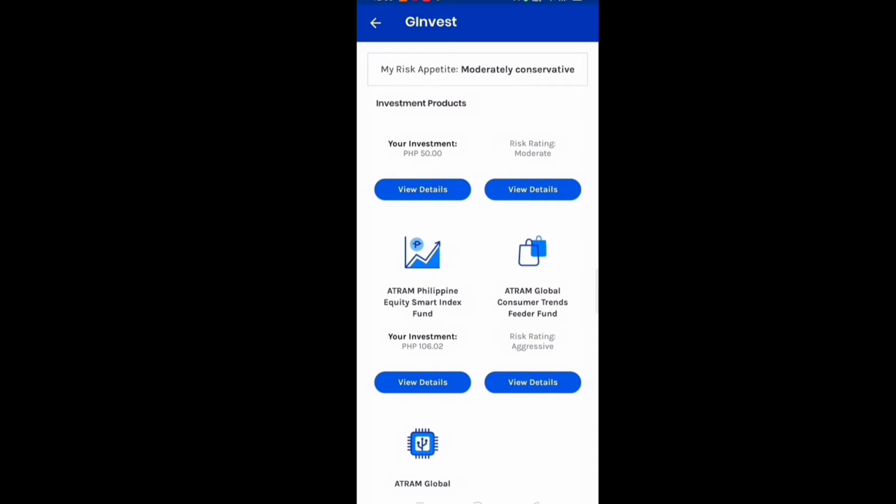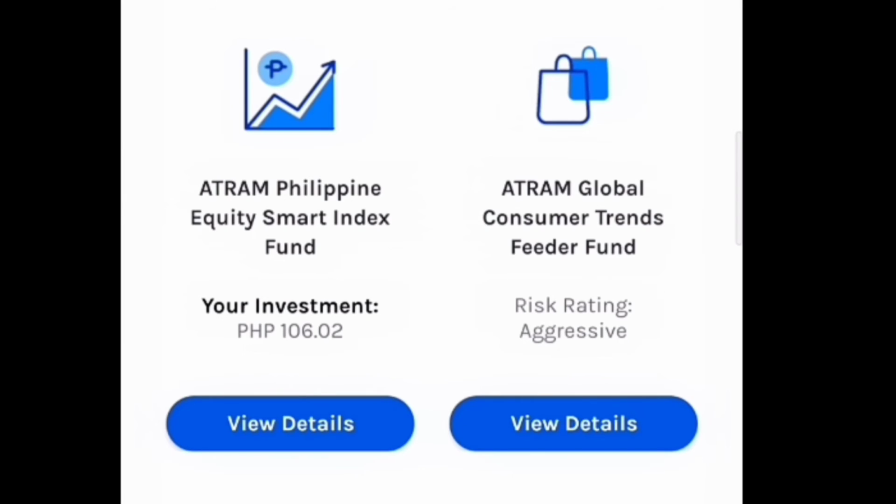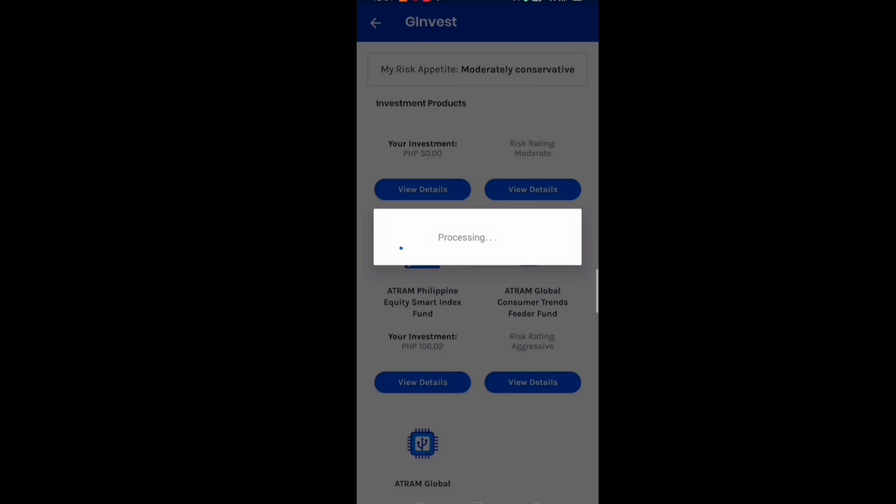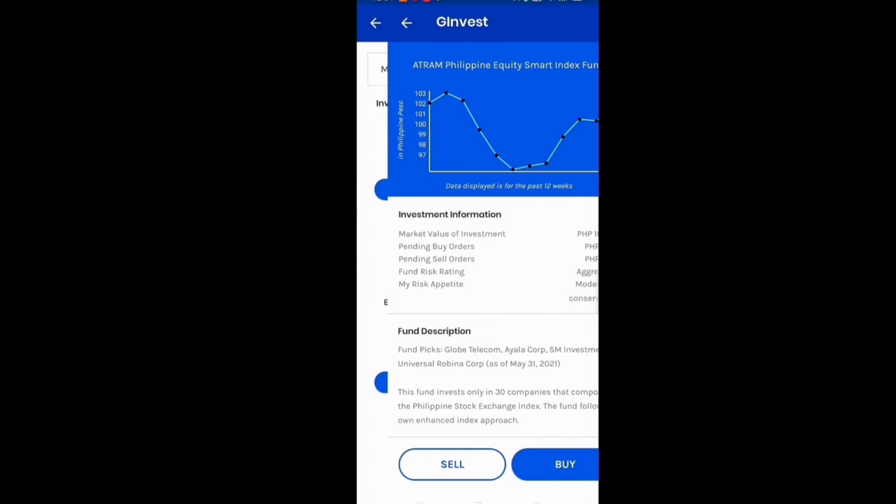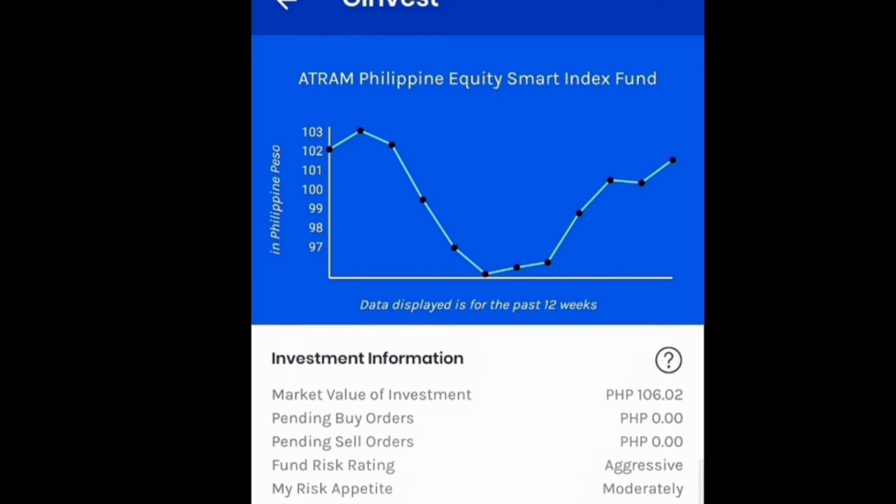Si Atram Philippine Equity Smart Index Fund naman, total investment ko dito is 106.02. So, kagaya nung sinabi ko kanina, tumubo siya ng 6 pesos and 0.02 cents. So, ganun din yung performance niya, fluctuating, pataas, pababa, pataas. Since ang risk nito is aggressive.